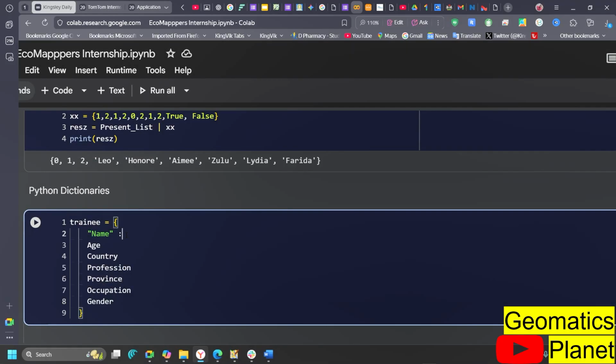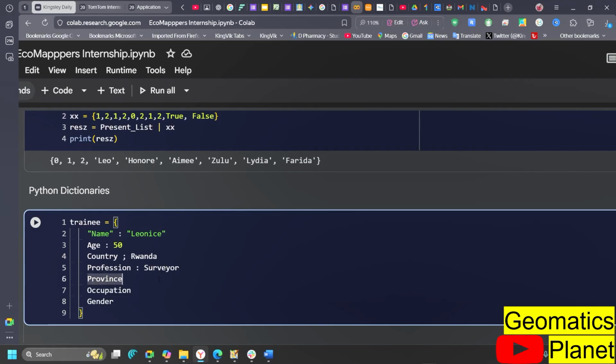And then what is her name? So I'm going to say Leoncy. Let me start with Leo because I think your name is written like this. Now, what is your age? Then I can go ahead with she's 50 years old. Which country is Leoncy coming from? I'm going to say she's coming from Rwanda. Then what is her profession? She's a surveyor.